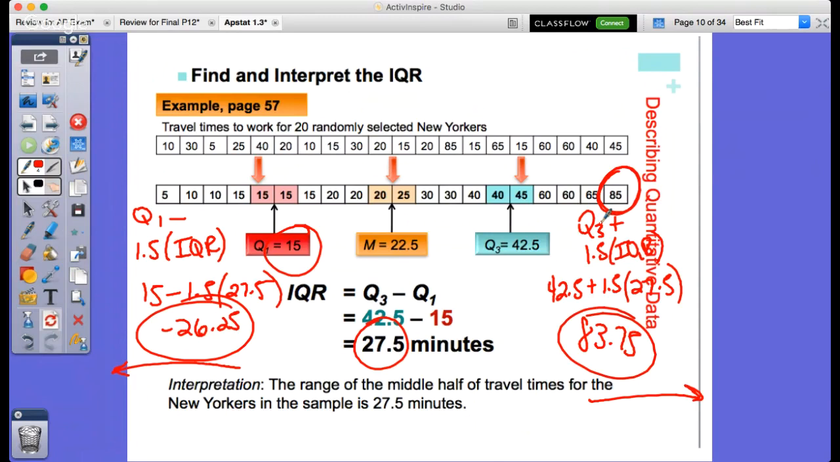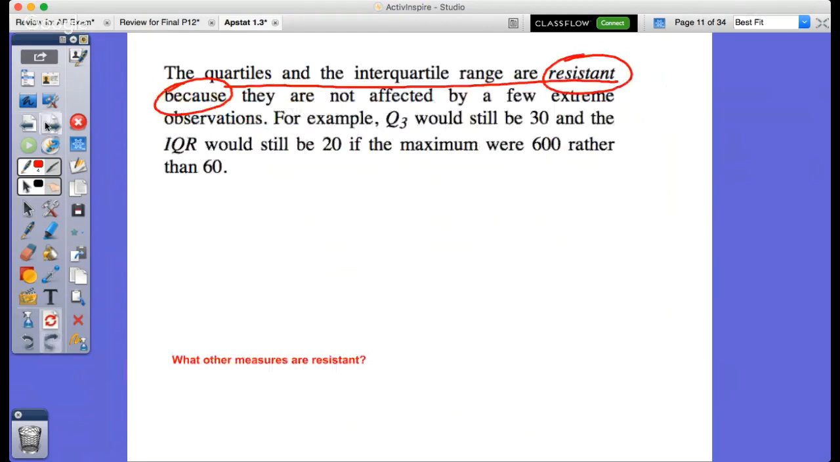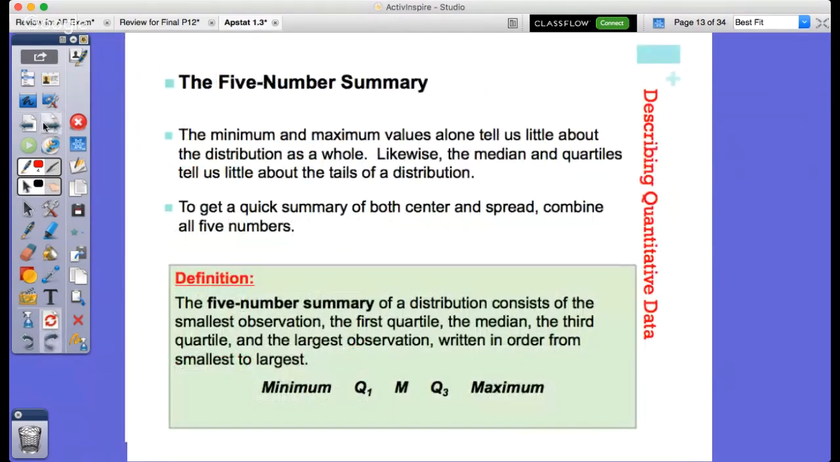my 83.75. So notice again, the Q3 is the one that's to the right boundary, and for the Q1, I subtract 1.5 times IQR. That's my left side boundary. So any values that are to the left, we call that an outlier. Anything to the right, in this case we had 85, we would say 85 is an outlier within my distribution. In this case, we used our stem and leaf plot.